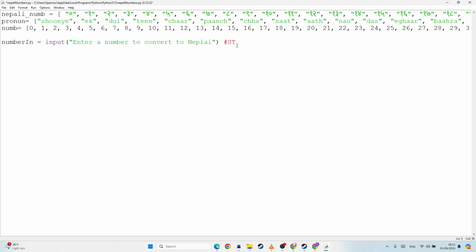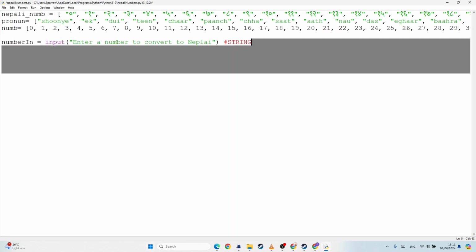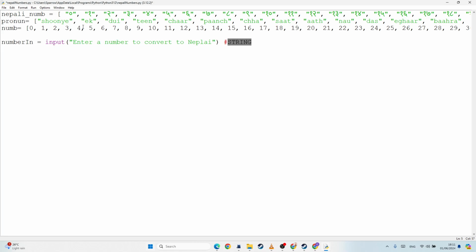Notice that this is a string at this point in time. So I'm not changing it into a number, even though I'm asking for a number. I want to leave it as a string because that way I can look through each of the digits one by one, and I can't do that with an integer. Okay, so now I need to check, have they actually entered a number? And that's going to be called validation, or a type check.